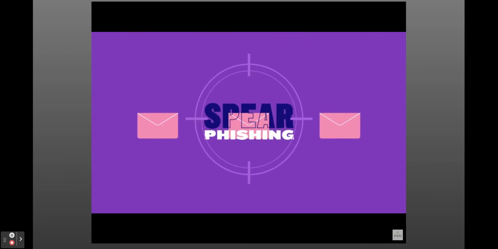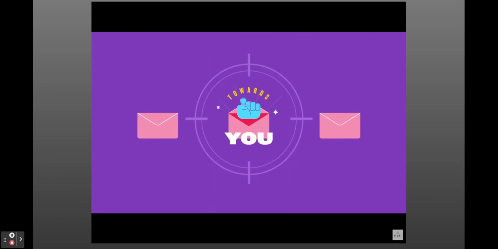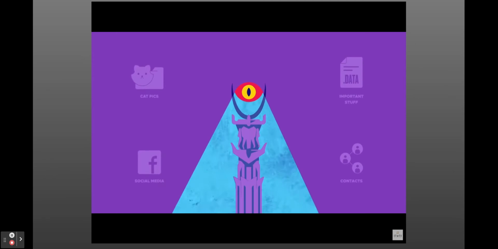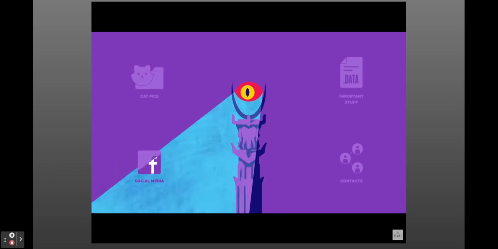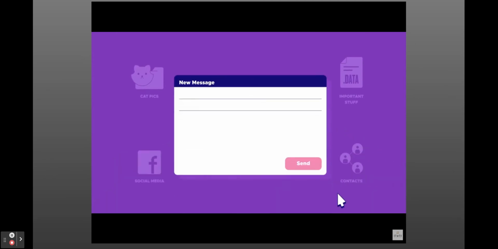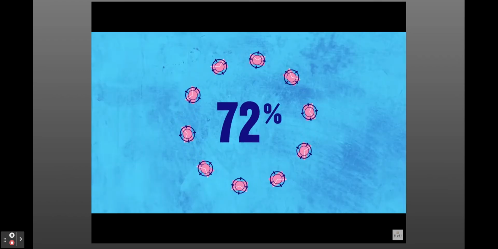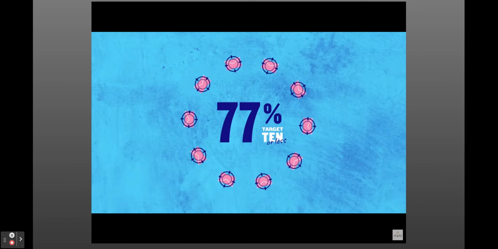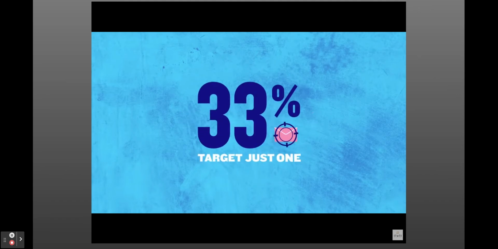Part of the problem is that many people don't realize how personalized phishing can be. Targeted attacks are called spear phishing, and they're geared towards you. Usually, these phishers will have some prior information on you, taken from social media or online public records. They use this to tailor an email which seems too specific to be a generic scam, and so is far more believable and likely to yield results. And scammers know this. In a review of over 500,000 mailboxes, it was found that 77% of spear phishing attacks targeted 10 people or less. More alarmingly, 33% targeted just one.